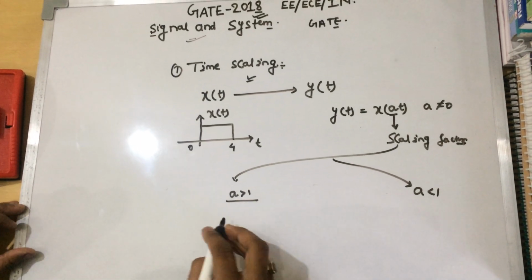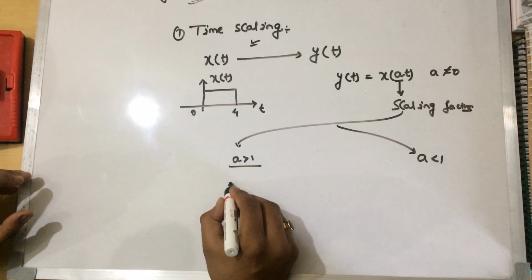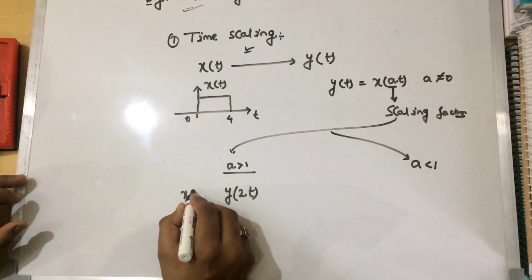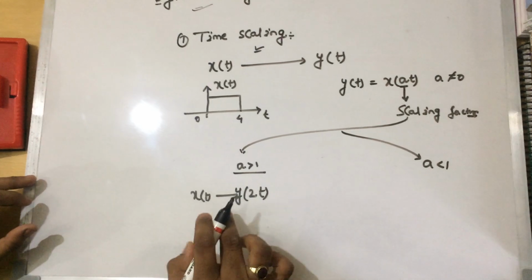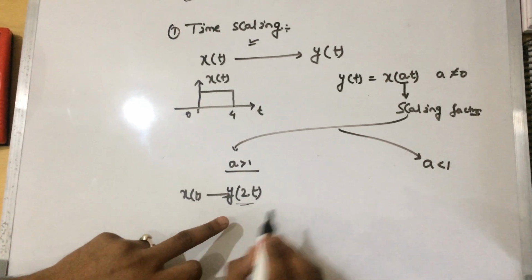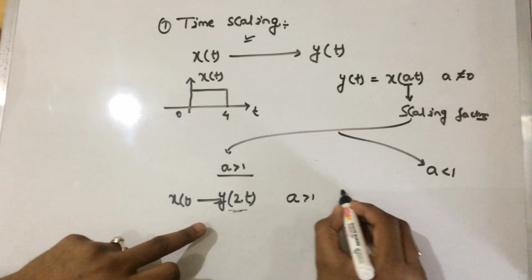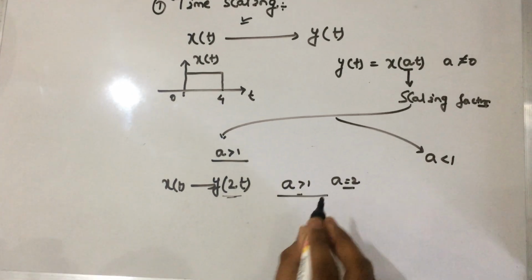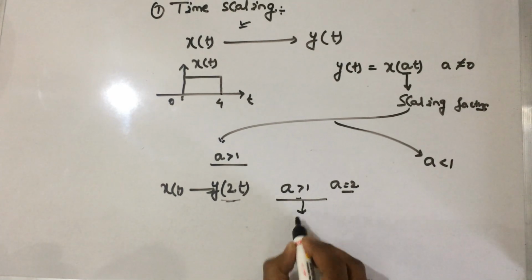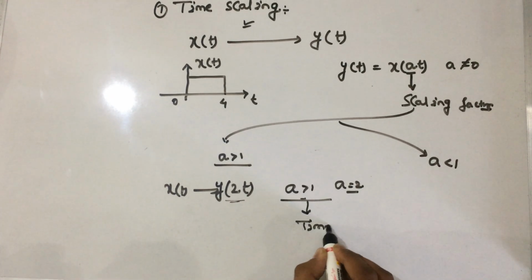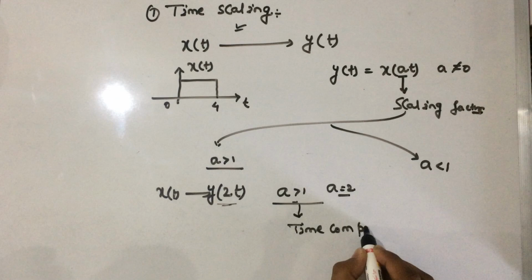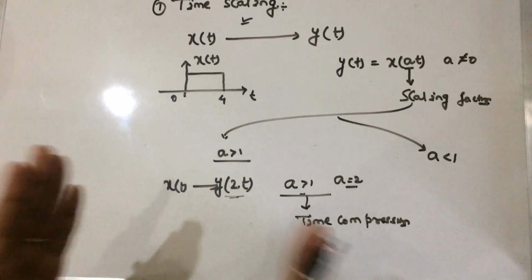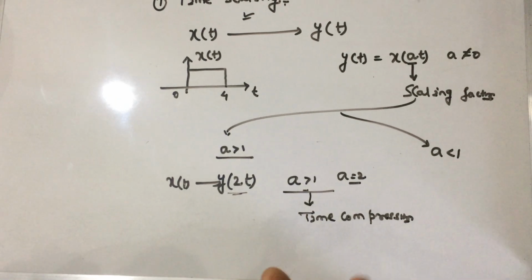For a greater than 1, say a equals 2, we get y of t equals x of 2t. When a is greater than 1, it performs an operation known as time compression, that is, the width of this signal will compress.